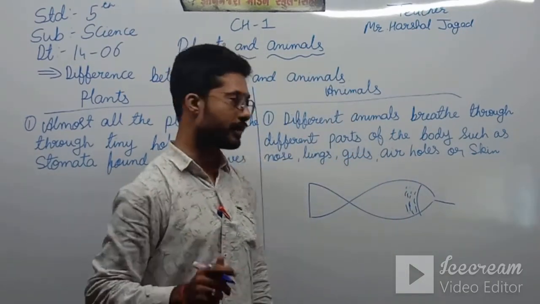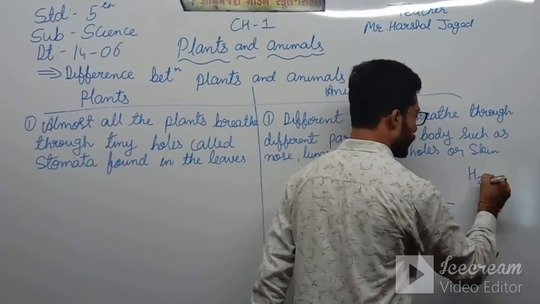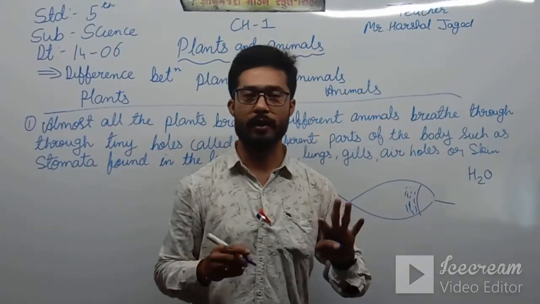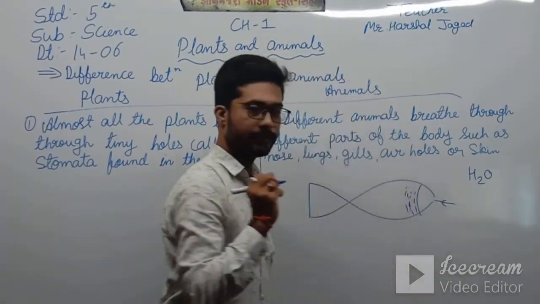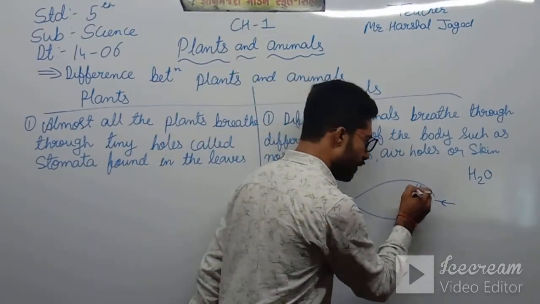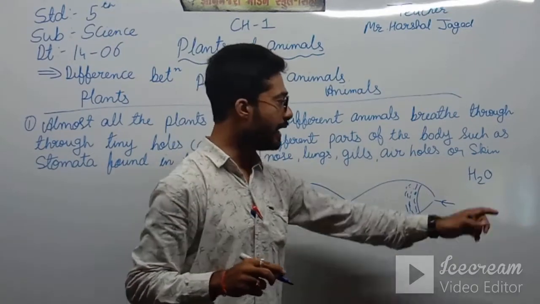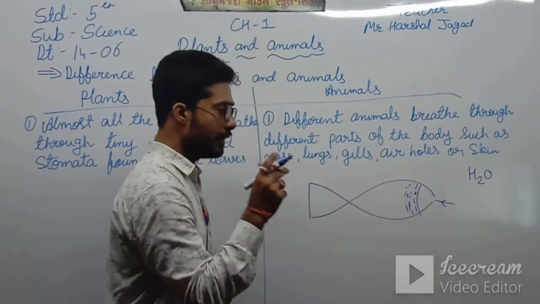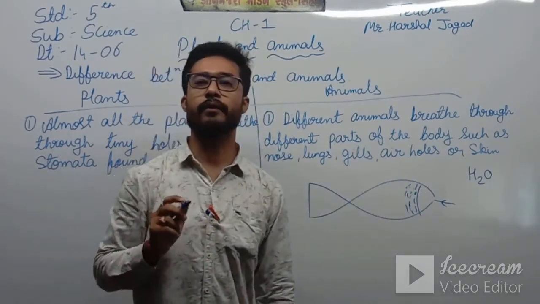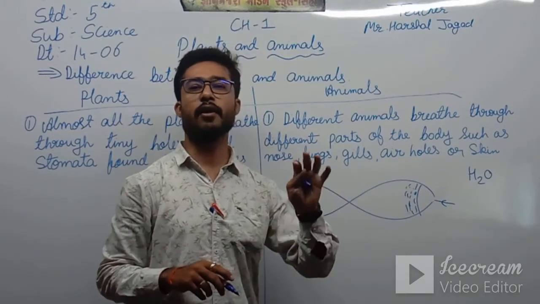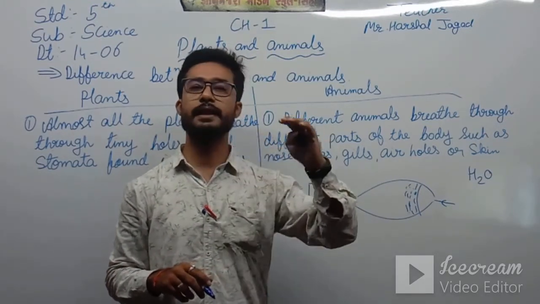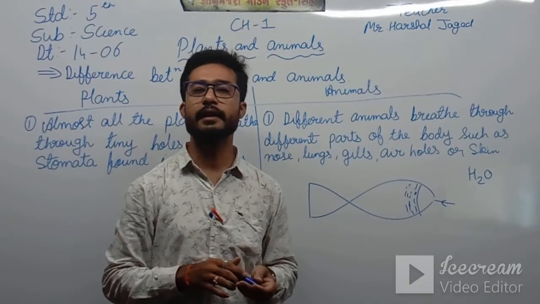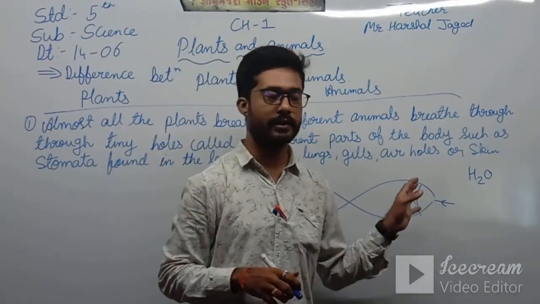Water is H2O, hydrogen plus oxygen makes the water. They take in the water, and the function of the gills is to consume oxygen from the water, and the wastewater they take out from their body. So fish do not have to come to the surface of the sea, pond, or lake to breathe. They can live inside the water. In that way they breathe.